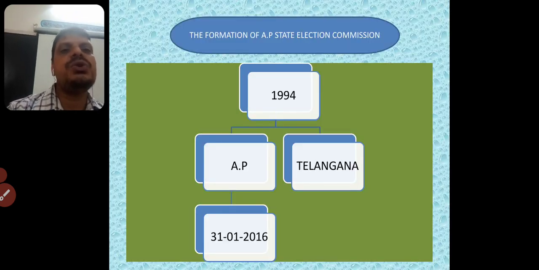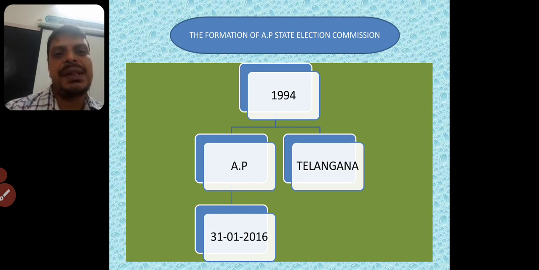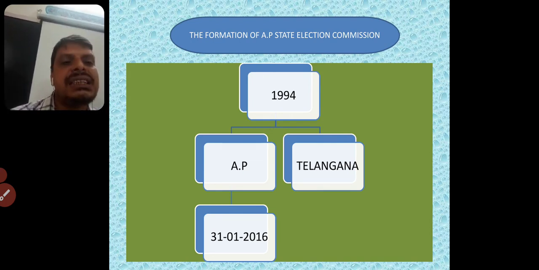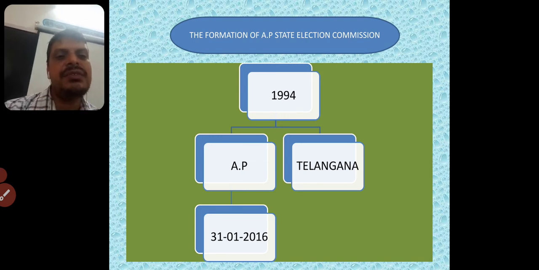Now we go through the formation of the Election Commission in our Andhra Pradesh as well as in Telangana. They were formed in the year 1994 for both Andhra Pradesh and Telangana. And for Andhra Pradesh recently, because of the bifurcation of the state, we have a separate election commission for Andhra Pradesh, which was formed on 31st January 2016.